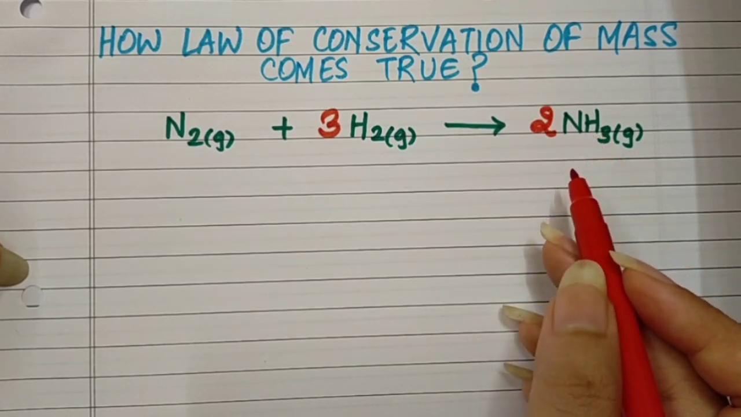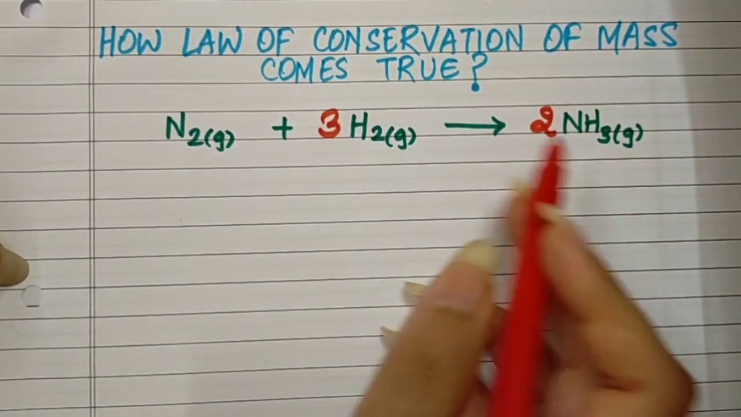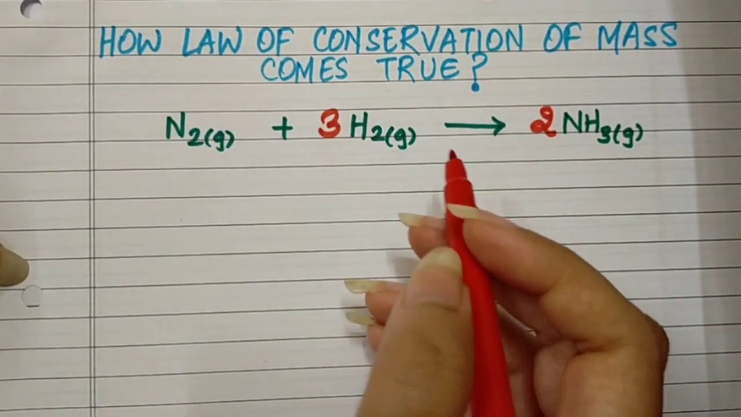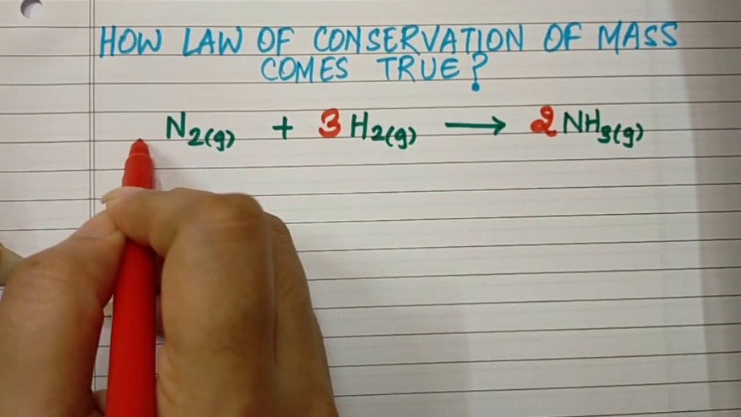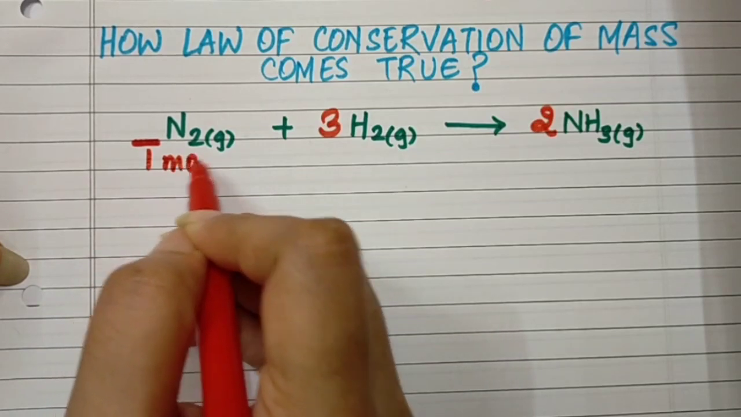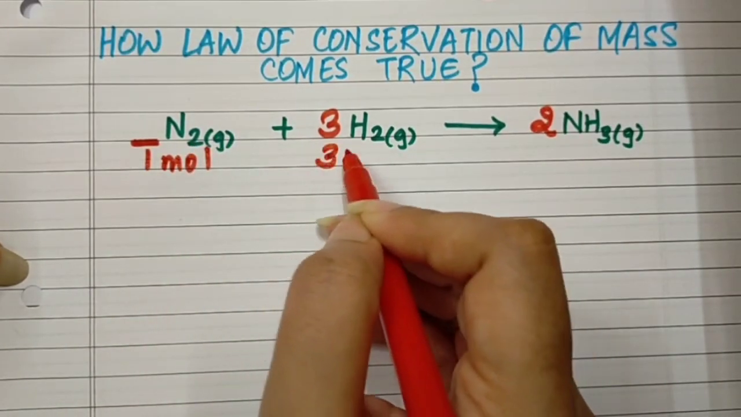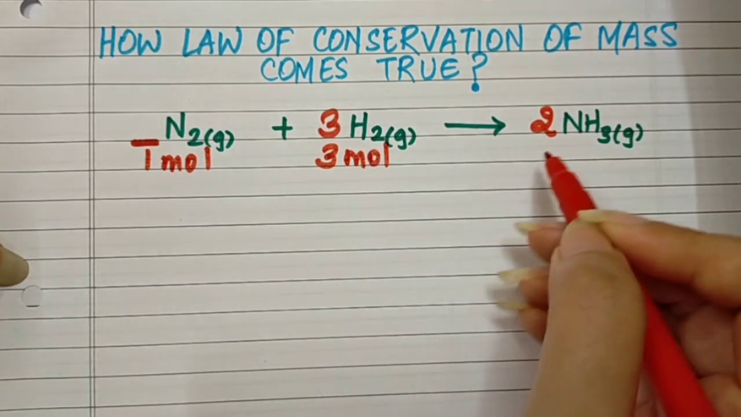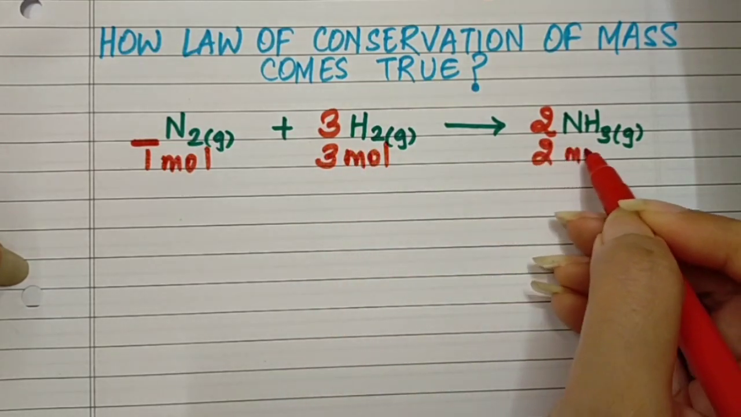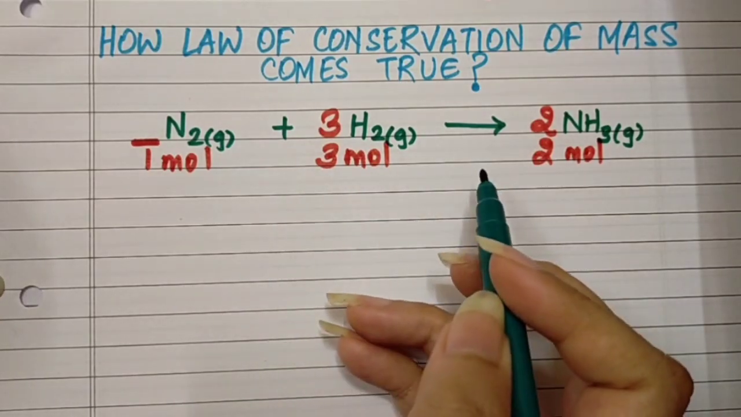Yes, now let us write down the number of moles that are present in the reactant and in the product side. Now here for ammonia there is no number, so it is 1. So we have 1 mole of nitrogen which is reacting with 3 moles of hydrogen, giving 2 moles of ammonia, isn't it? Yes, so this is our balanced chemical equation.